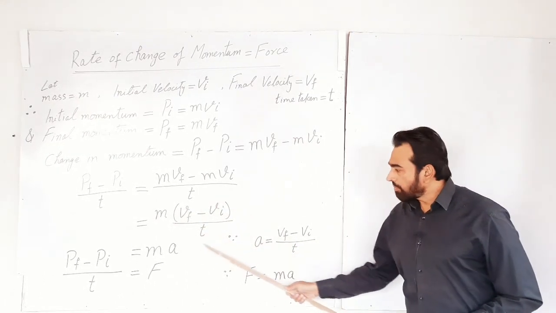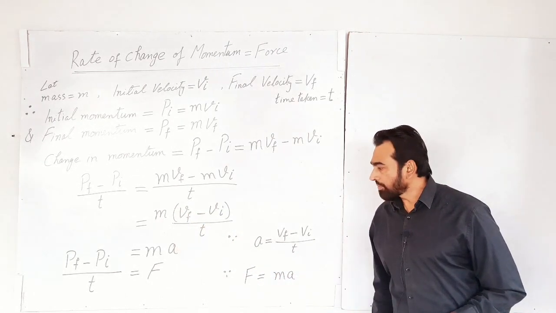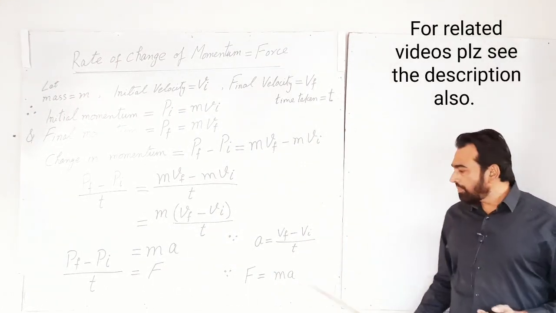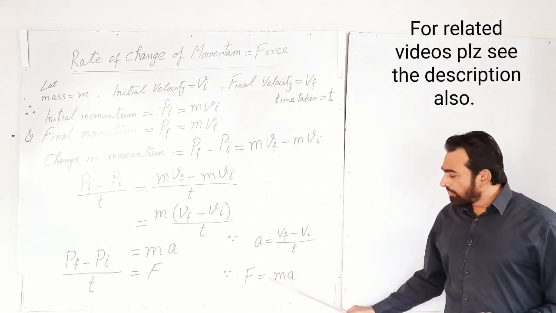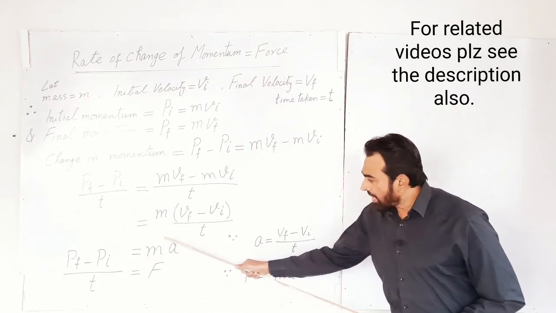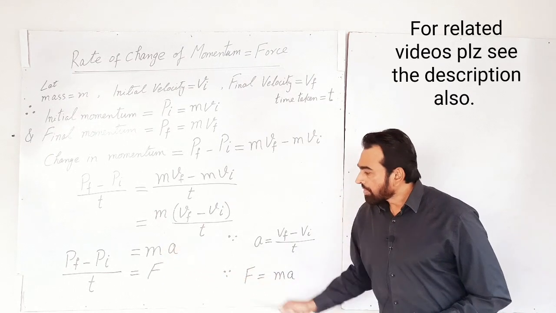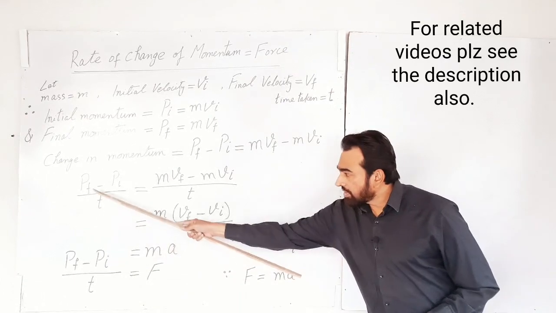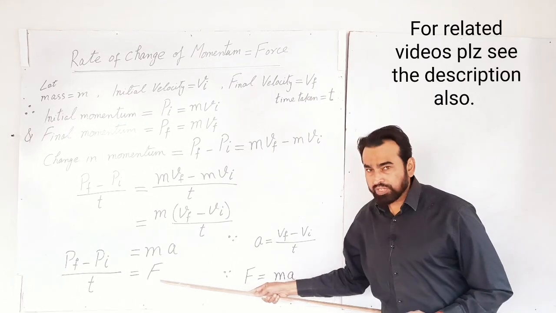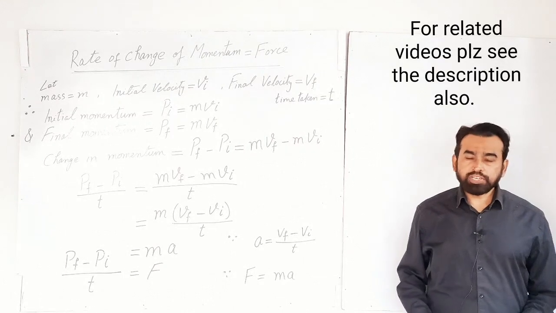So instead of writing this complete rate of change of velocity, I have represented it with small a, acceleration. And you also know, according to Newton's second law of motion, that F is equal to ma. So instead of ma, we are going to represent F. I have replaced this ma with F, because F is equal to ma. Now on the left side you can see that this is the rate of change of momentum. On the left side, rate of change of momentum is equal to F, the force applied. So under the application of the force, we can say that there is a rate of change of momentum.